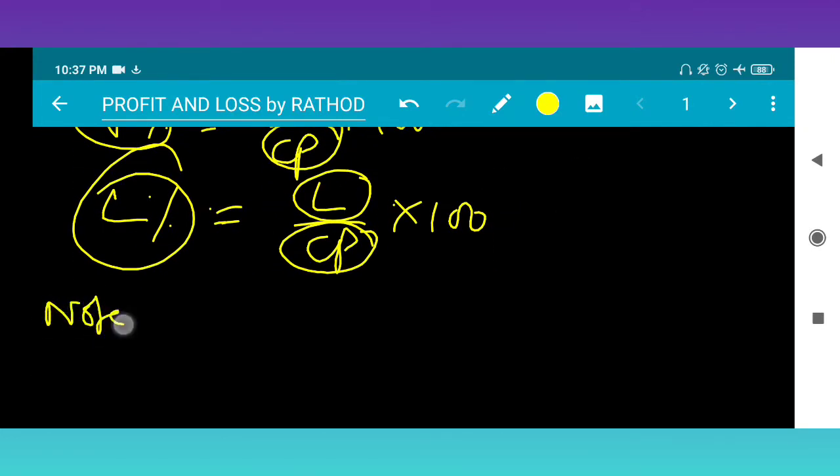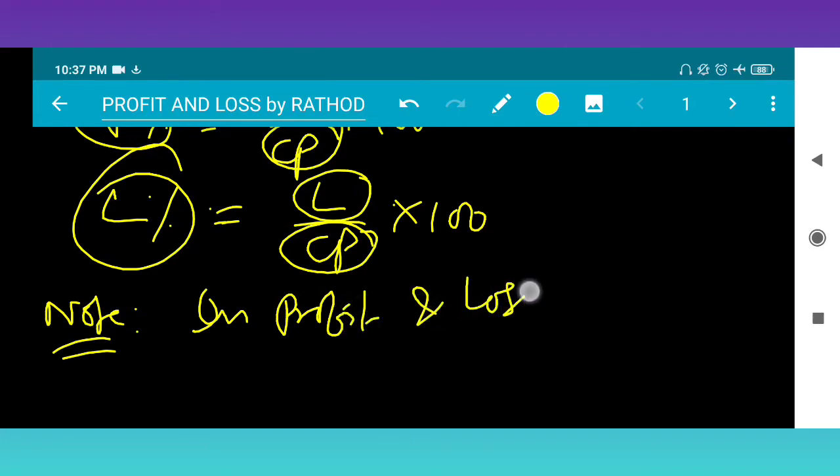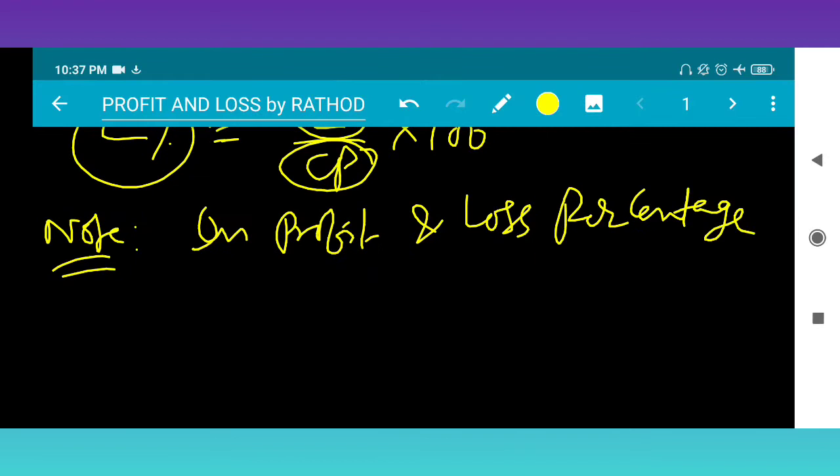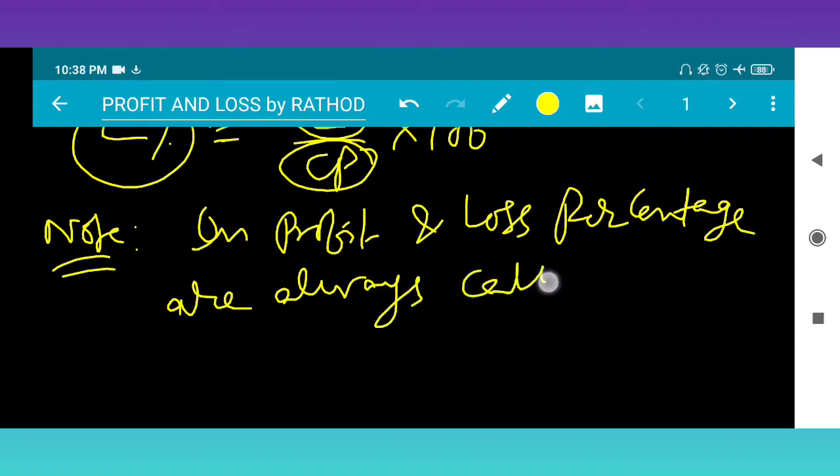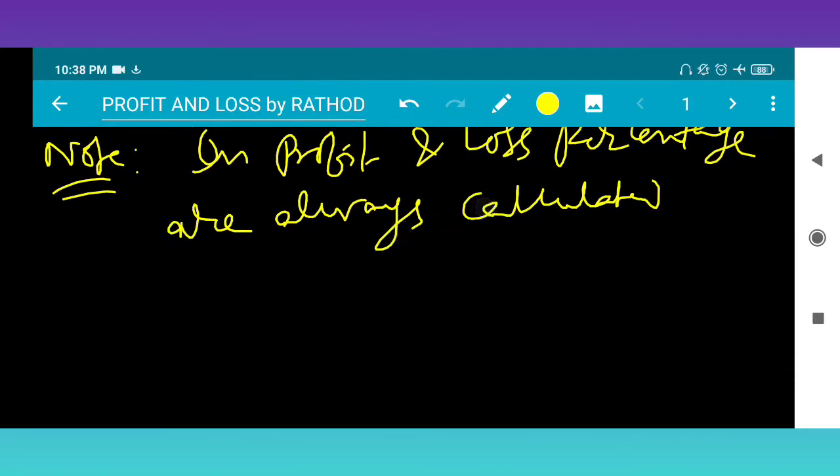Note: in profit and loss percentage, they are always calculated in terms of CP.